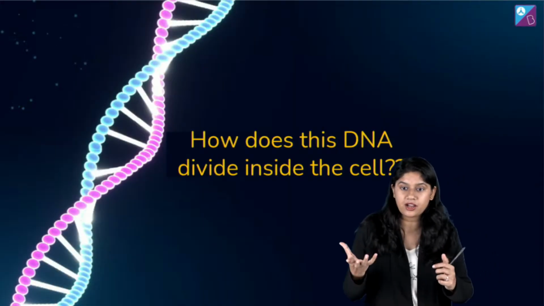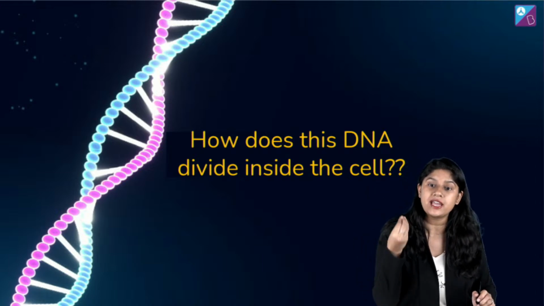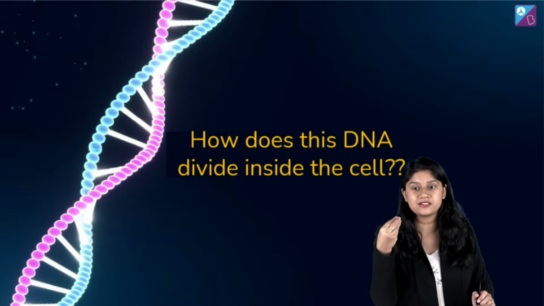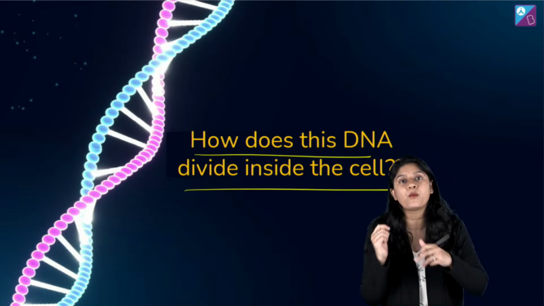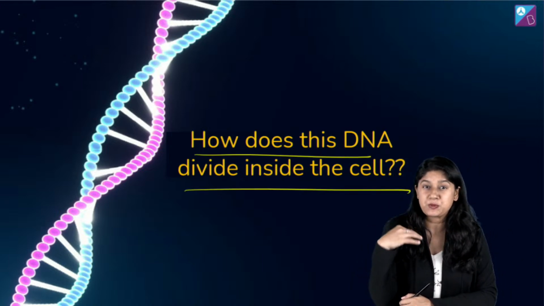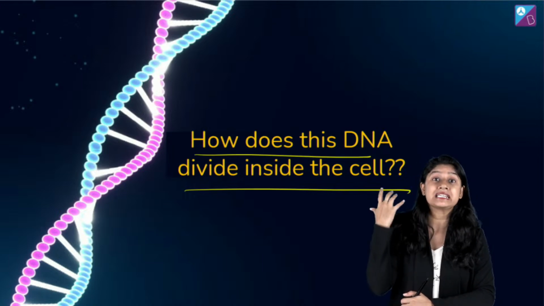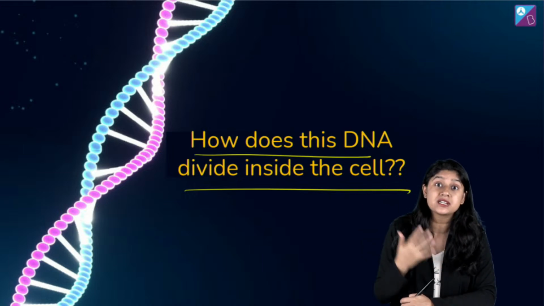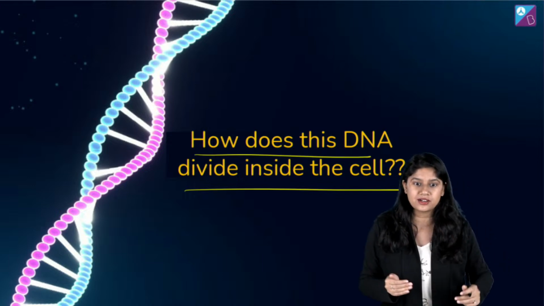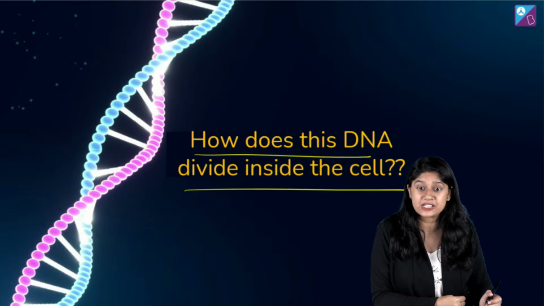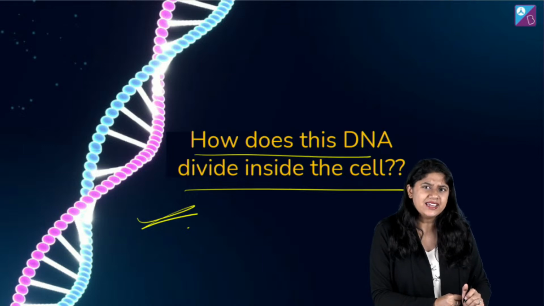Now in today's class, we'll be looking into DNA replication, and how it got proved that DNA replicates in a semi-conservative way. So let's understand that. If I ask you, how does this DNA divide? We know that DNA is present inside the cell. We saw its packaging. We talked about how the search for genetic material happened through a series of experiments done by various scientists. After a long research, we got the conclusion that, yes, DNA is the genetic material.